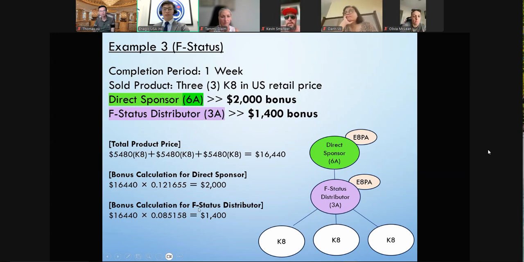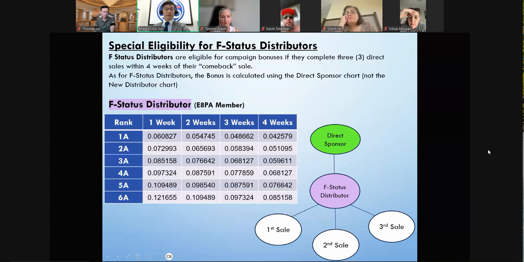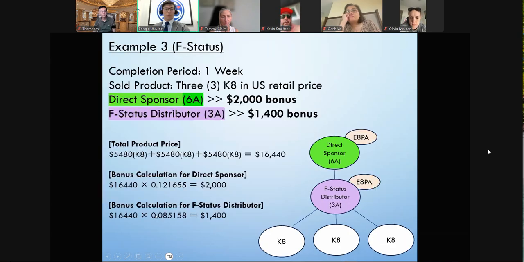we're going to use the chart based on the same chart as the direct sponsor. Because it's a 3A, let me go back to the chart. 3A completed in 1 week. Remember this number, 0.085158. We're going to use that for the F status calculation, which will give us 1,400 USD.